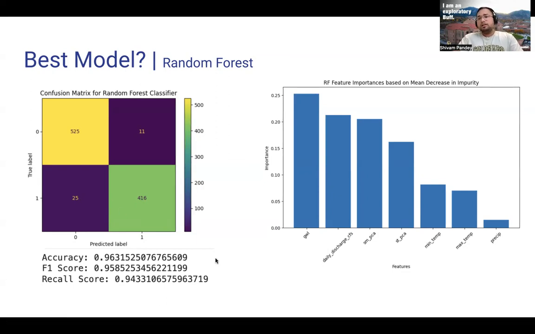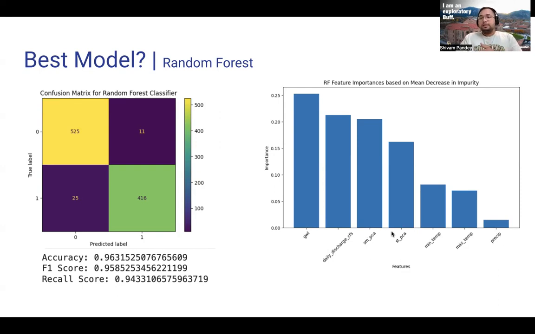And if we look at the different features that were introduced in the model and their importance, we see that groundwater level is the most important feature, followed by the daily discharge rate, then the soil moisture and soil temperature principal component analysis, then the temperature and precipitation.